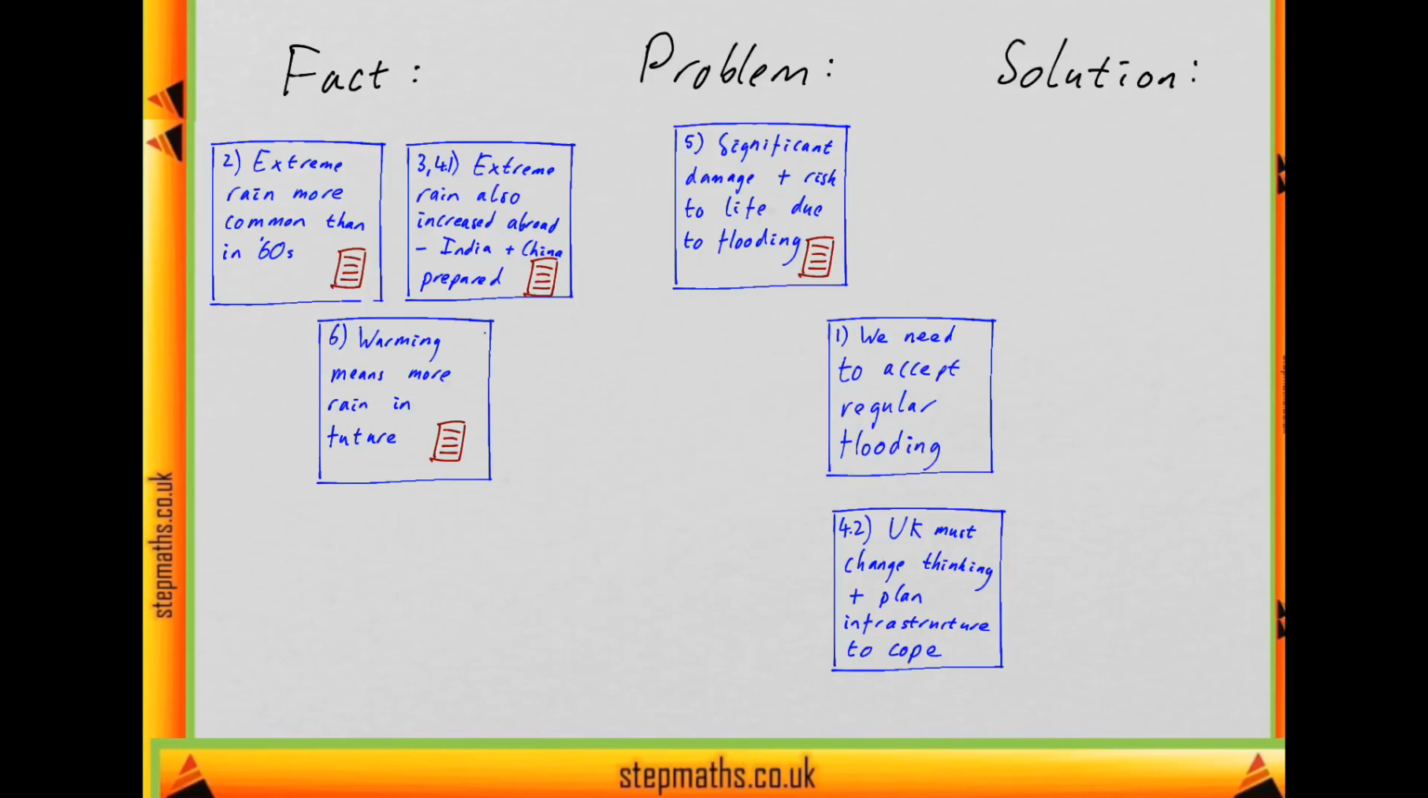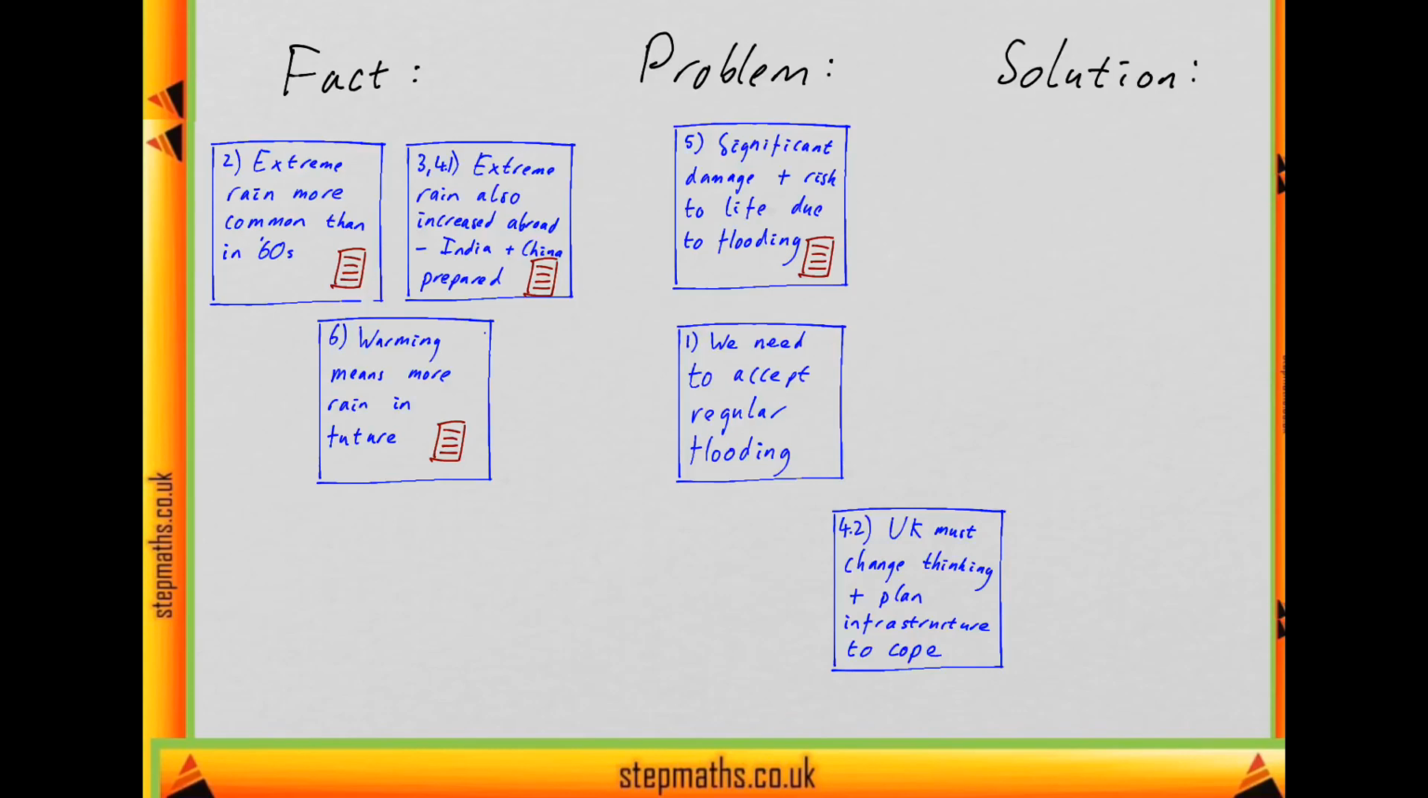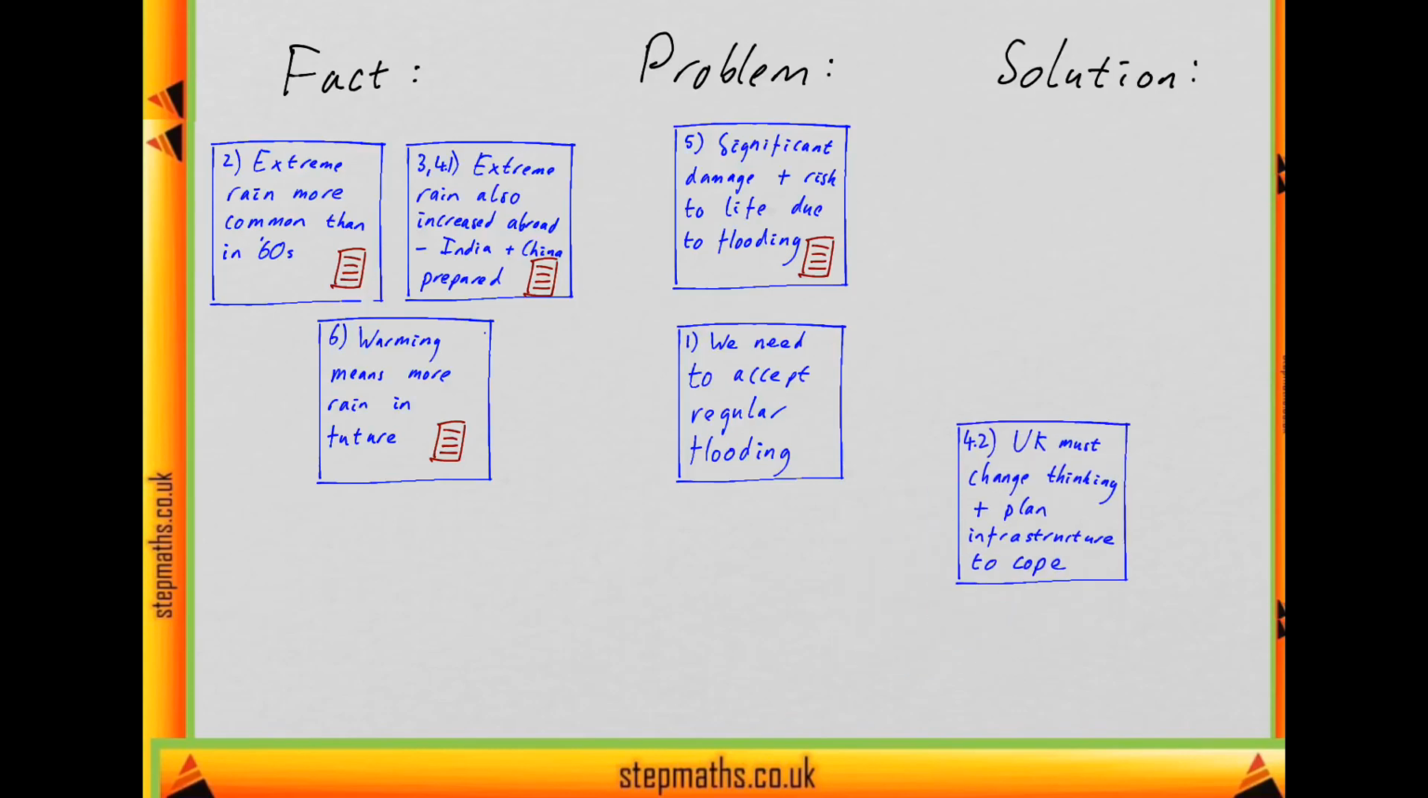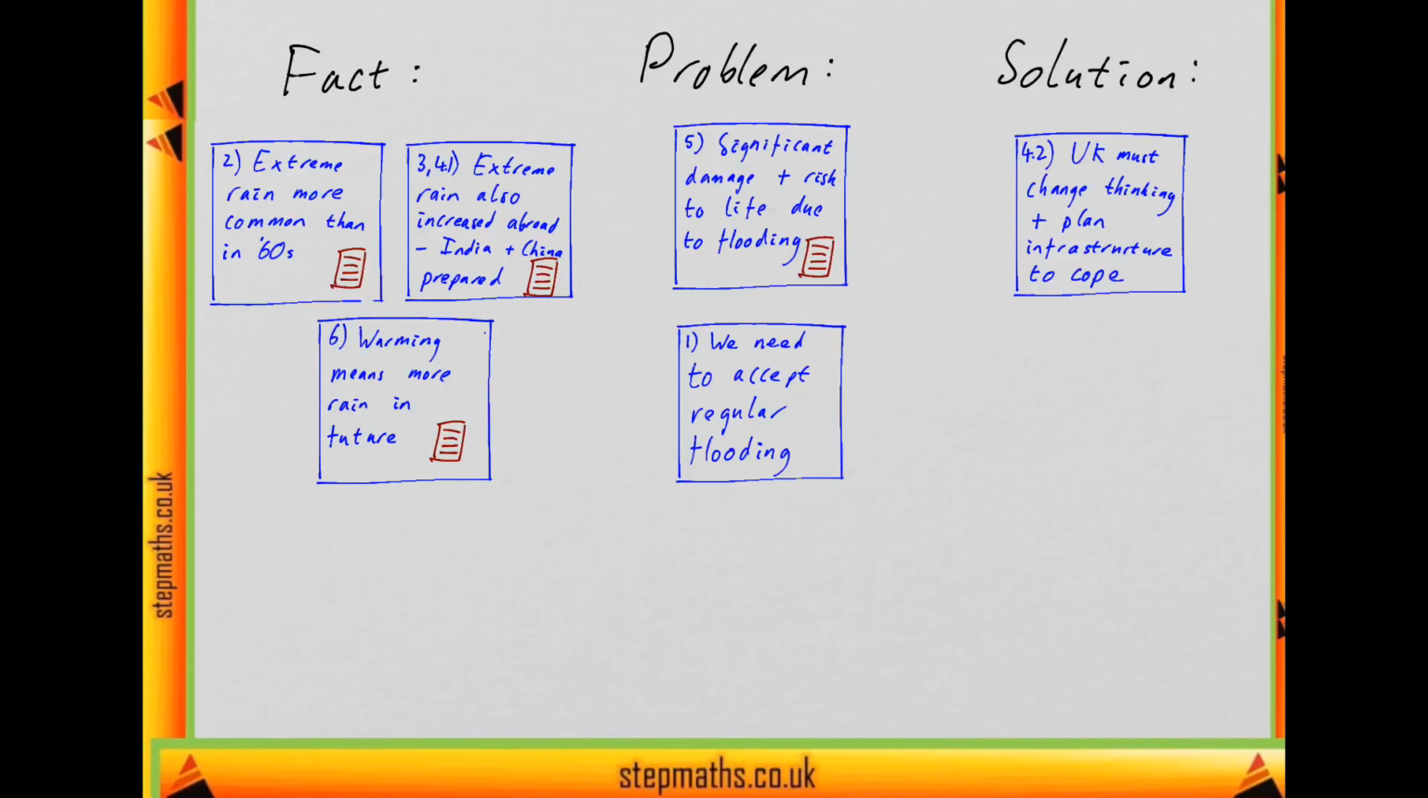It's also worth noting that this statement supports this one, because if flooding is becoming more regular, then that's why we should change our thinking, but not vice versa. So it looks like this is just setting up the problem, so it's an intermediate conclusion only, whereas here we have the main conclusion. Okay, so now let's see which of our options looks most like that.